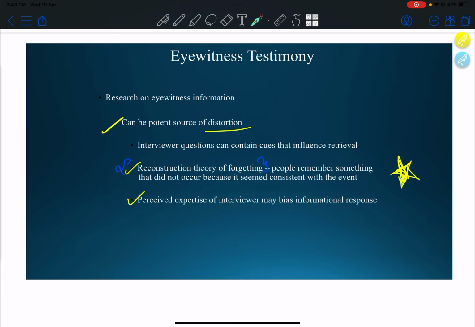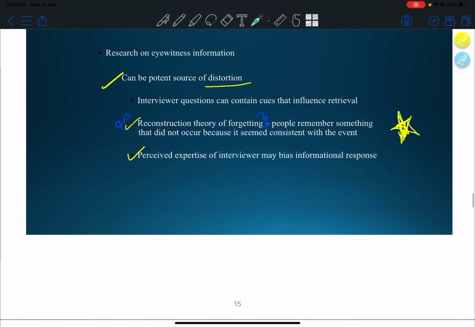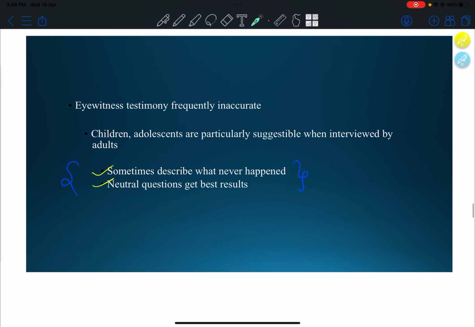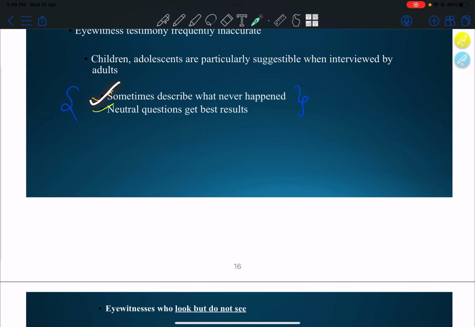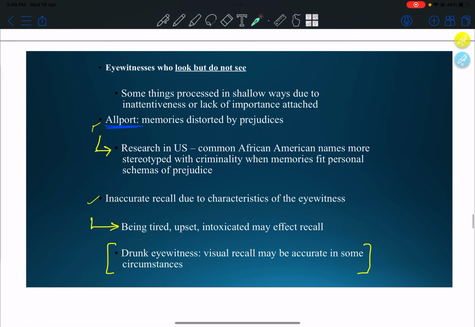People remember something that did not occur because it seemed consistent with the event. Perceived expertise of the interviewer may bias the informational response. Eyewitness testimony is frequently inaccurate, especially with children and adolescents, who are particularly suggestible when interviewed by adults. Sometimes they describe what never happened. Hence, neutral questions get the best results.